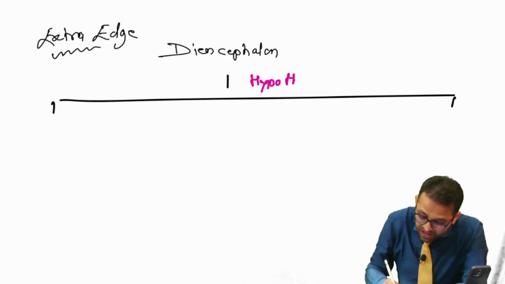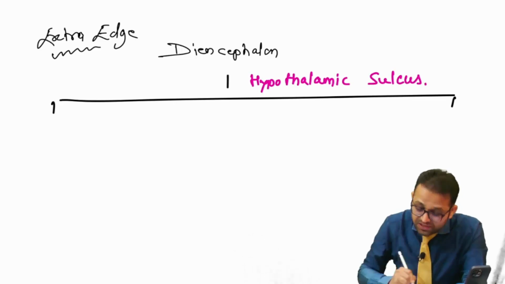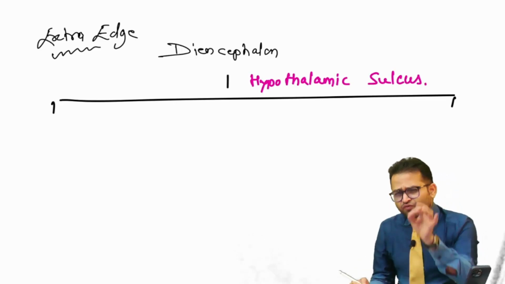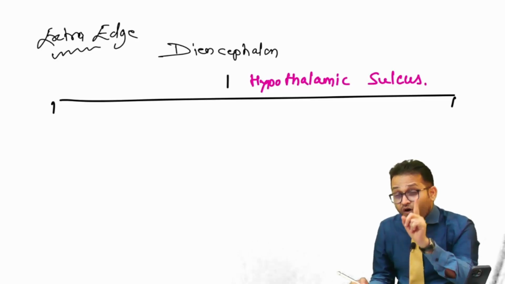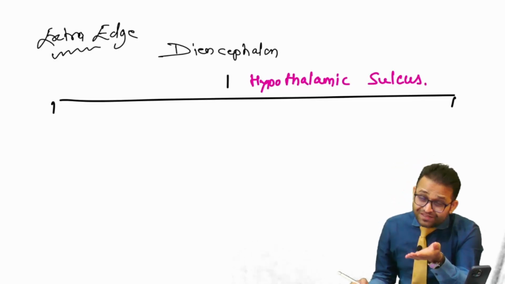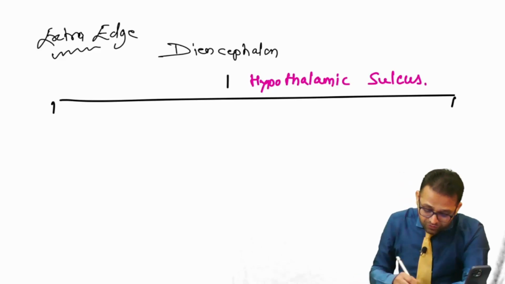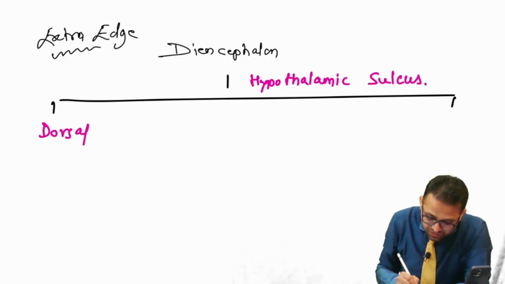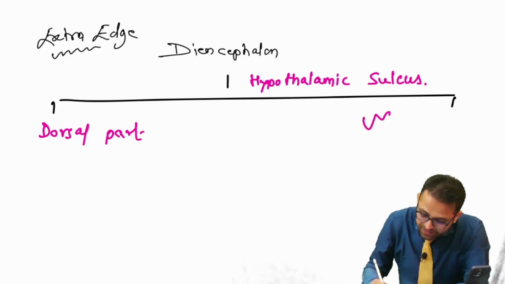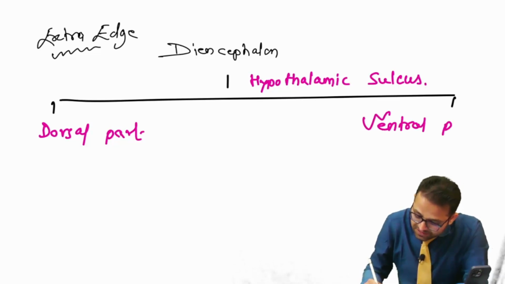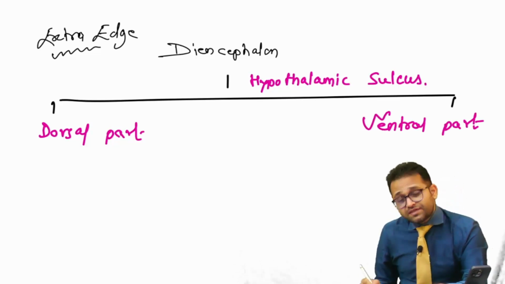Answer is hypothalamic sulcus, which is passing from the interventricular foramen up to the upper end of the cerebral aqueduct of Sylvius. Okay, sir. Now, there is our dorsal part, and here is, yes, the ventral part of the diencephalon.